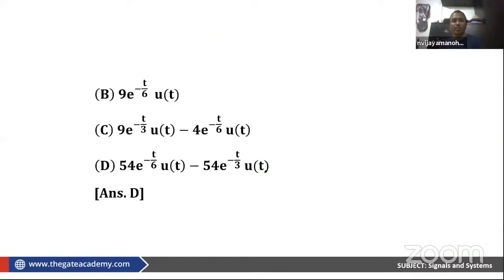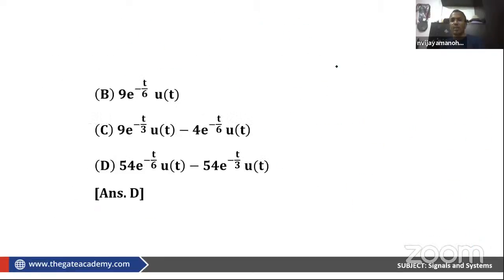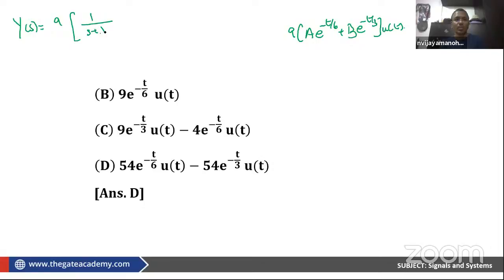Let me look at this. I'm having 9 times A e power minus t by 6 plus B e power minus t by 3 u of t, where I got y of s as 9 times 1 by s plus 1 by 6 into 1 by s plus 1 by 3.